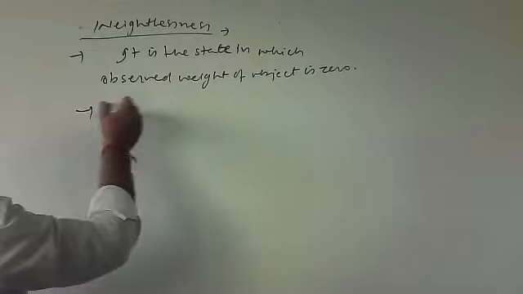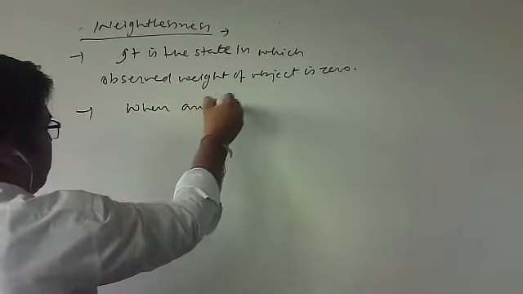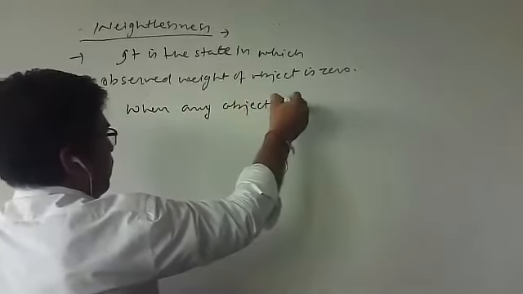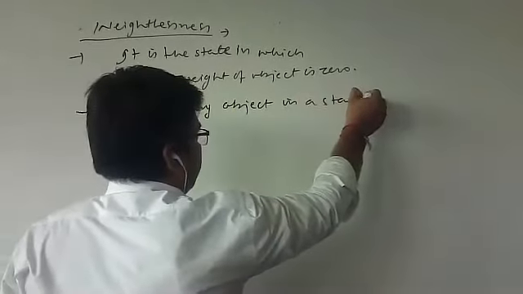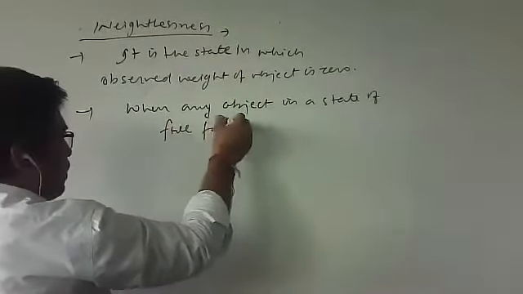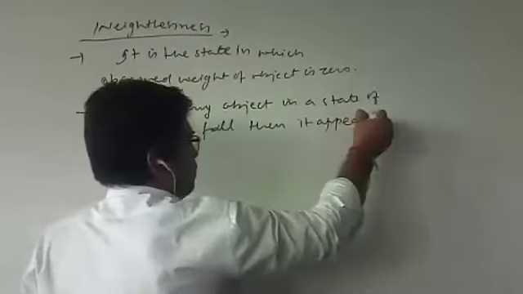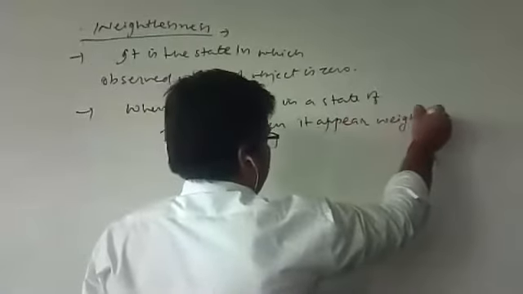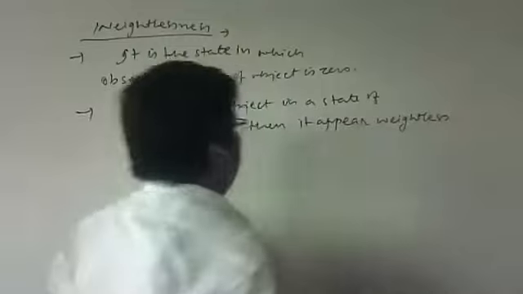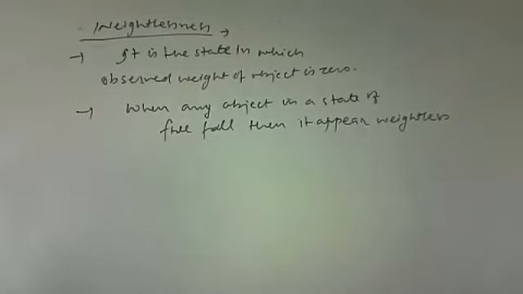We have discussed this condition already. When any object is in a state of free fall, then it appears weightless.